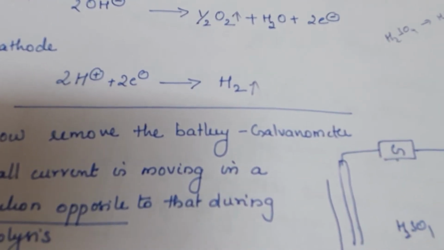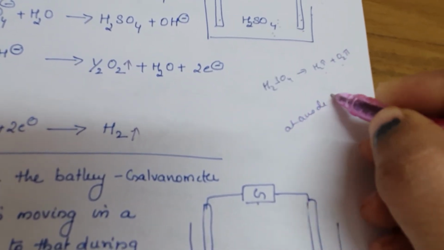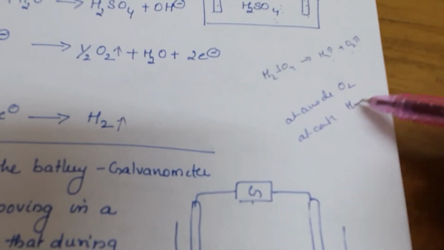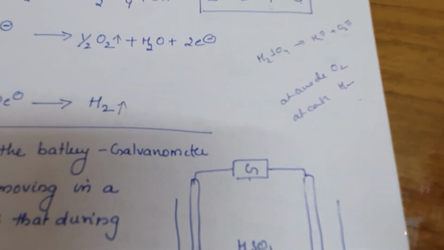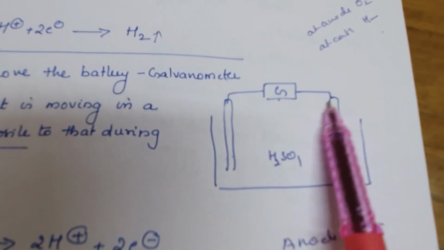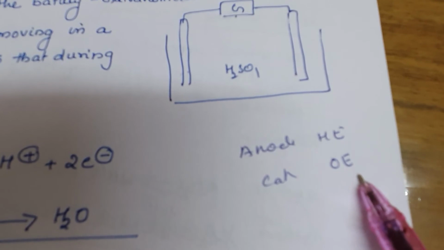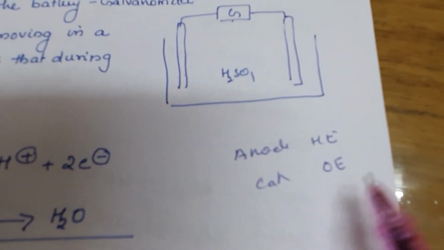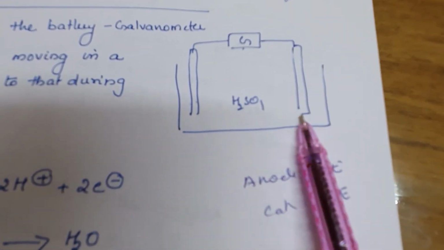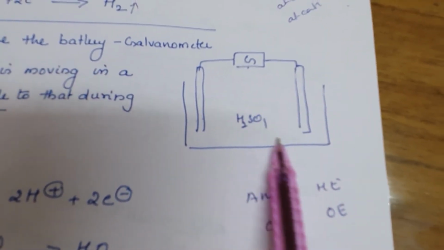So the reaction occurring, in one word, is production of oxygen at the anode and production of hydrogen at the cathode. Due to the production of oxygen and hydrogen, after some time this electrode will be surrounded by oxygen and this electrode will be surrounded by hydrogen. As a result, a hydrogen electrode and an oxygen electrode are produced. So this is due to the production of the products of electrolysis. These will act as a hydrogen electrode and an oxygen electrode.